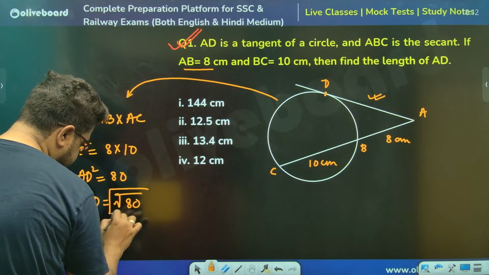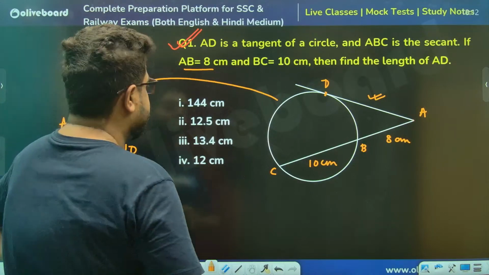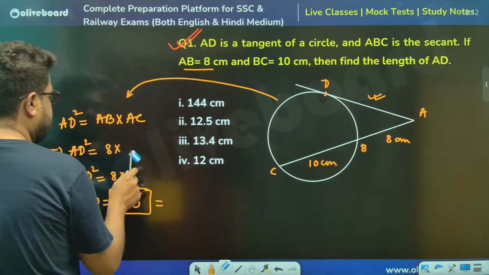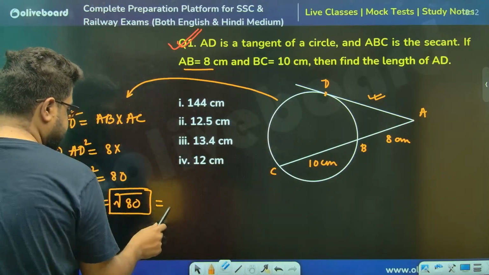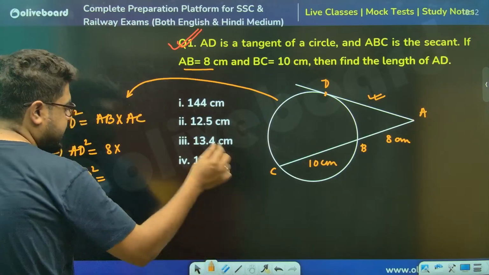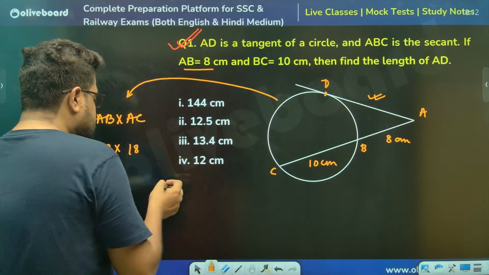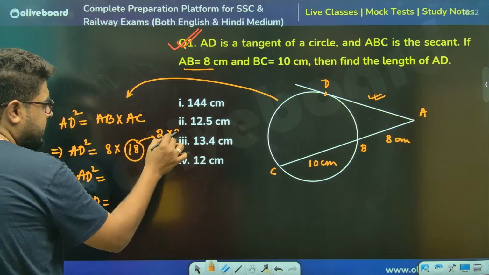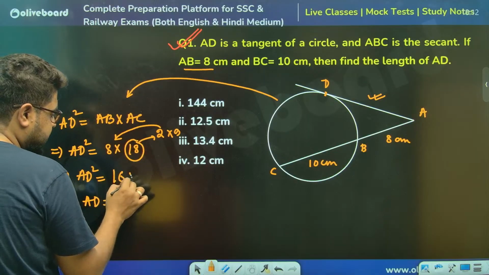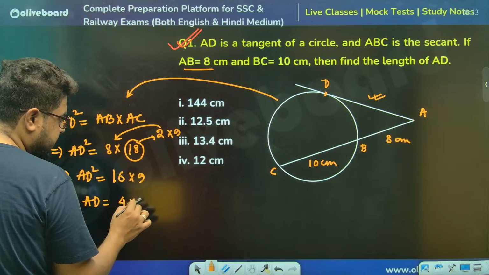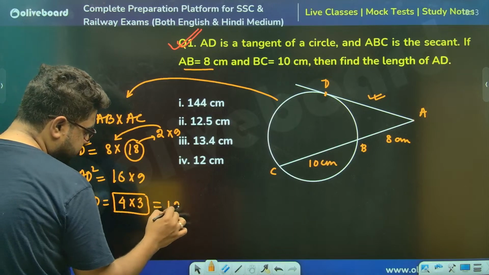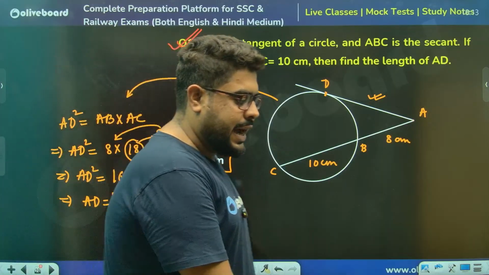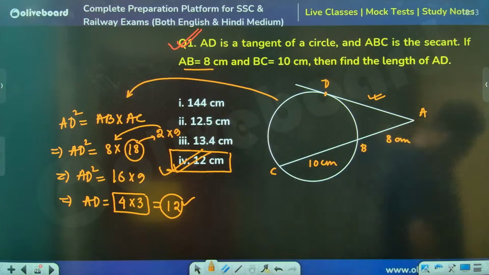Now again you will say, sir, I don't know how much this is. One second. Sorry, extremely sorry. AC is 18, not 10. So AD square is 2 into 9 into 2 into 9; give one 2 to the other, so it becomes 16 into 9. AD will be 4 into 3, so your answer becomes 12. Option number 4, that is 12.